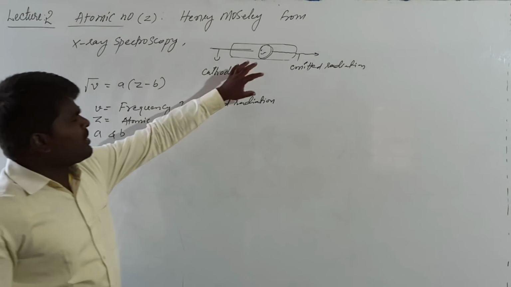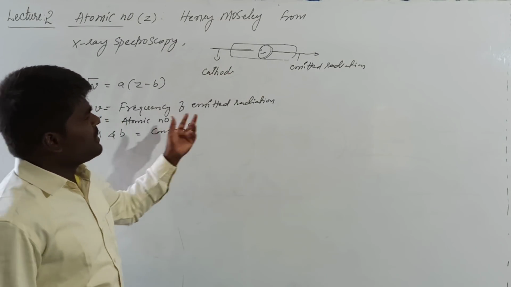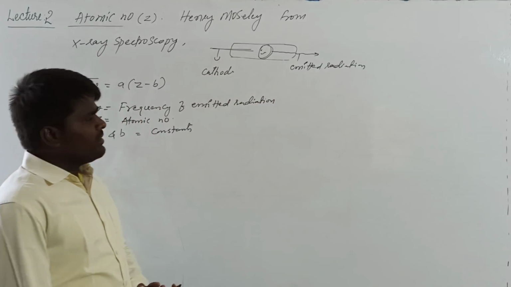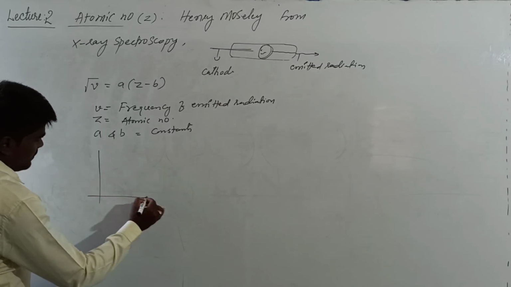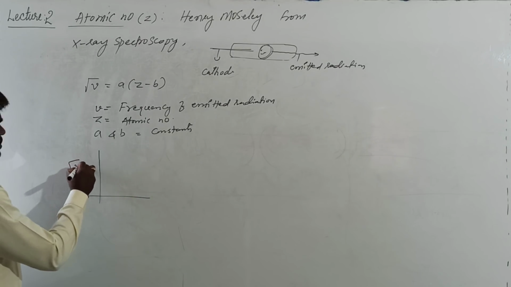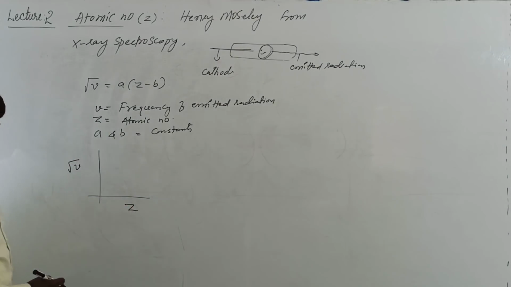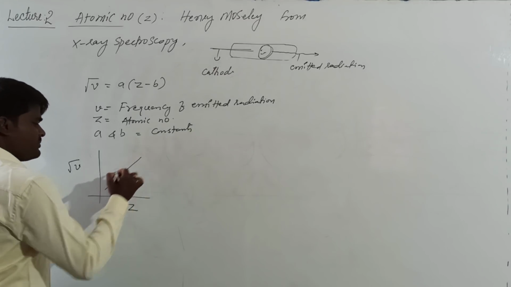By using different elements, he studied the frequency of emitted radiation, and he plotted a graph of root mu versus atomic number, which gives a straight line.